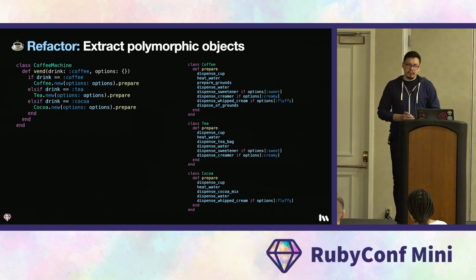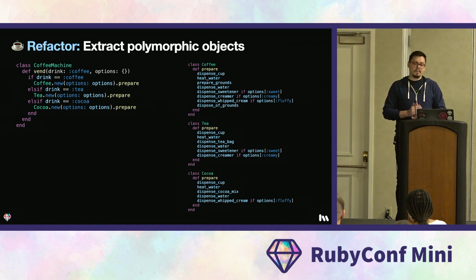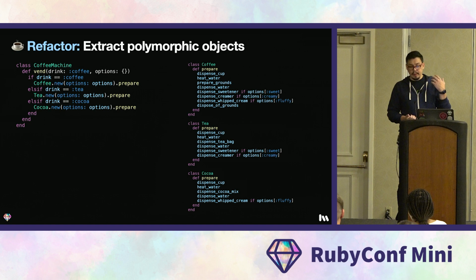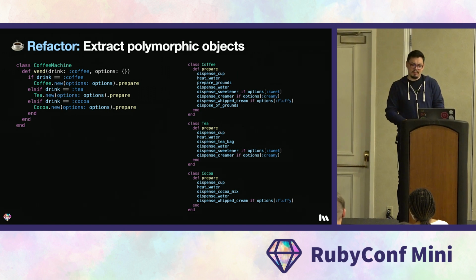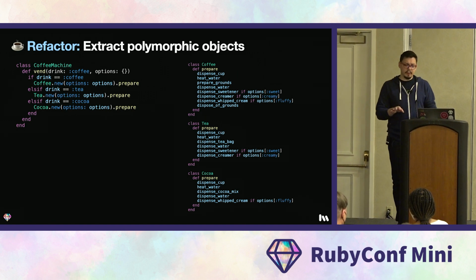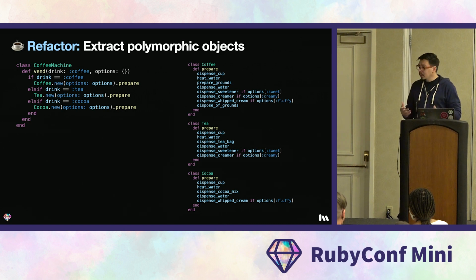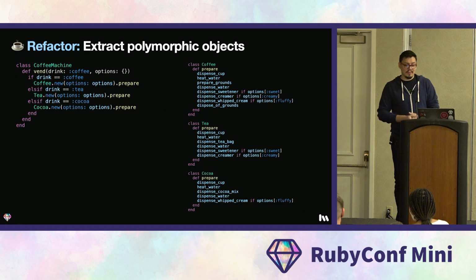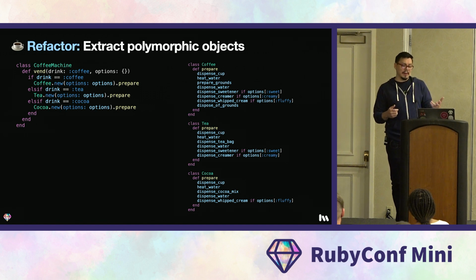Okay, we're almost done. There's just two remaining problems here. First, the when method is not open-closed, meaning that you have to modify the code to extend it. Second, it has multiple responsibilities. Let's take a look at the responsibilities first. Its only real responsibility should be to prepare beverages. But right now it's also picking which class to instantiate. And that's the job of a factory. So let's introduce one.